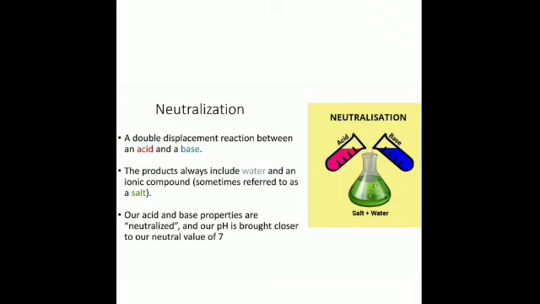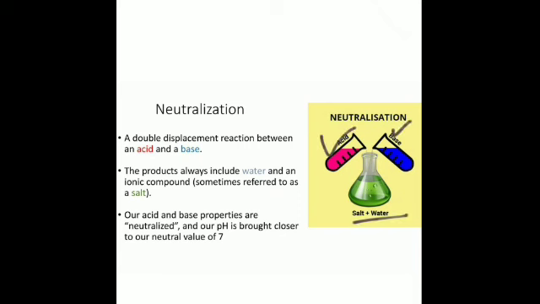The next type of double displacement reaction is the neutralization reaction. This is a chemical reaction in which a base reacts with an acid to produce salt and water. Is that clear? The products will always include water and an ionic salt.